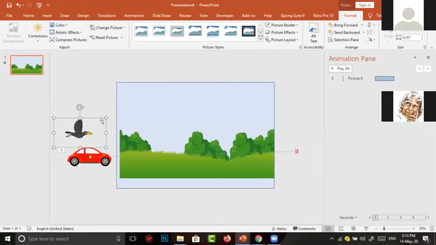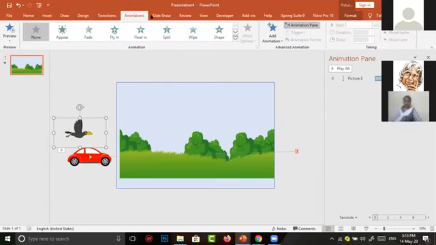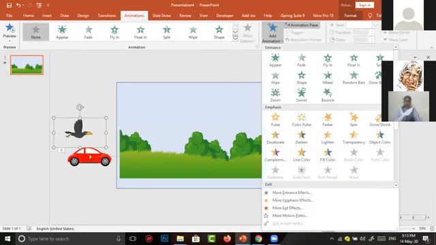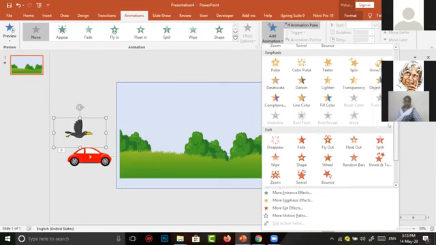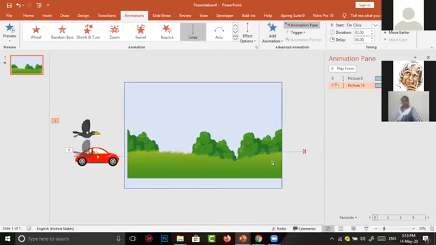Now again I want to give the same animation in which the crow flies from left to right. To give any animation, we have to select the character. Then we have to go to animations again, in which there is add animation. In add animation, there is a small button. There we have to go and choose lines. Here this is the starting position, and the end point is here.